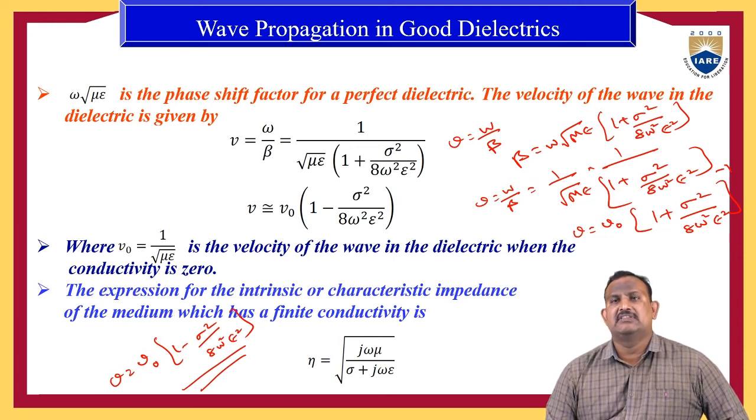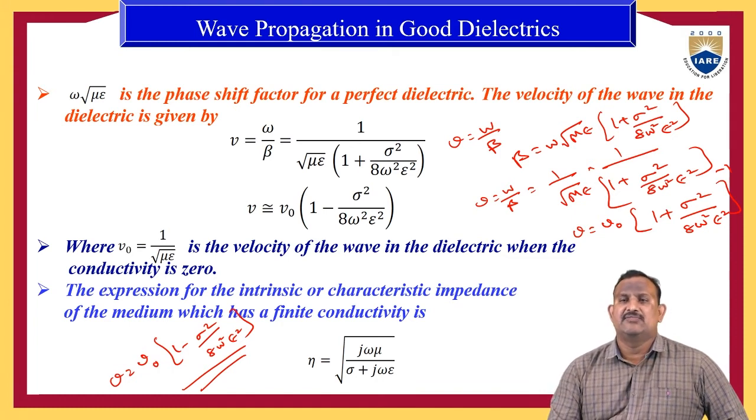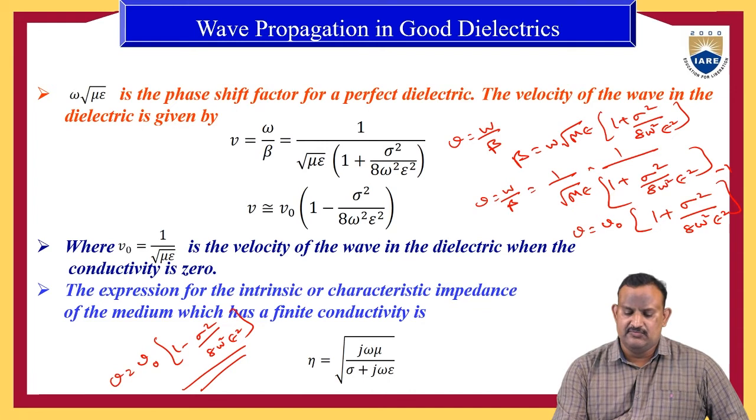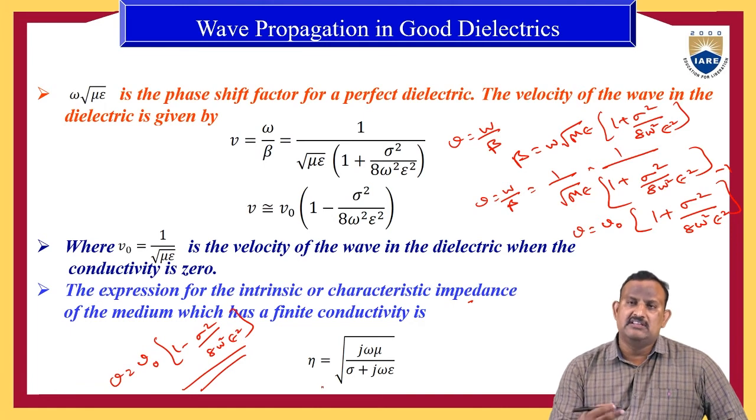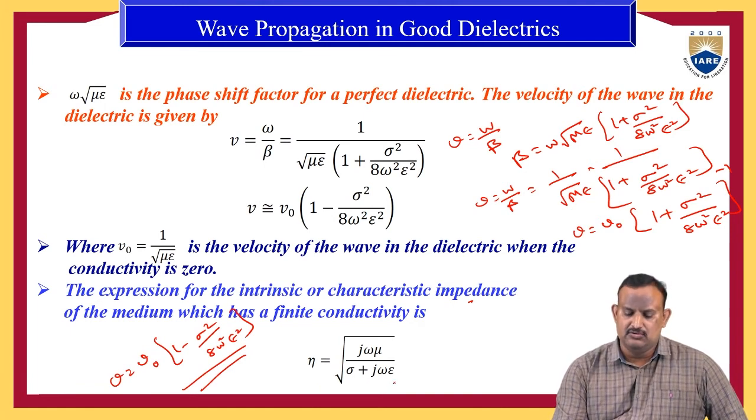Here the expression for the intrinsic or characteristic impedance of the medium which has a finite conductivity is eta. Eta is the intrinsic impedance. Here intrinsic impedance can be defined as eta is equal to root of j omega mu by sigma plus j omega epsilon.